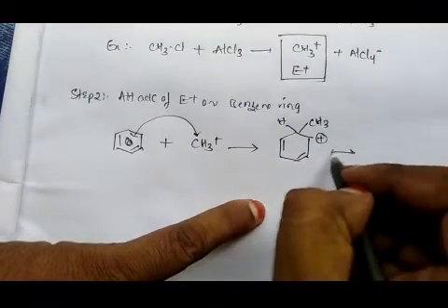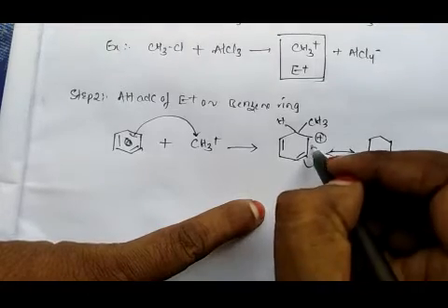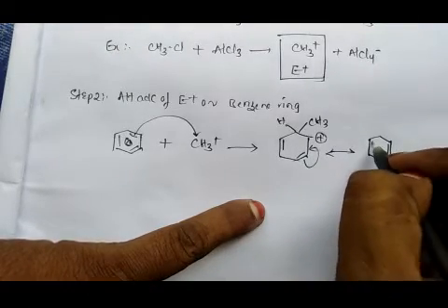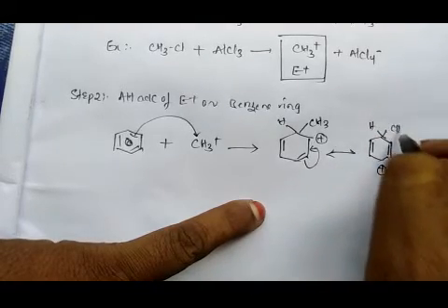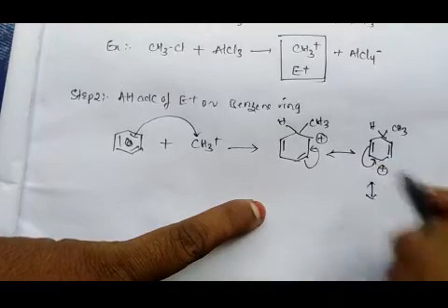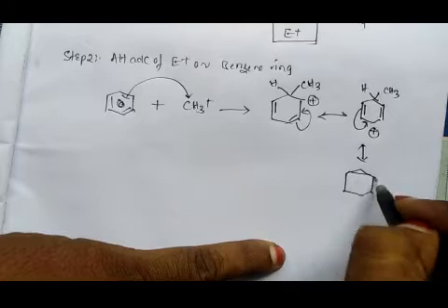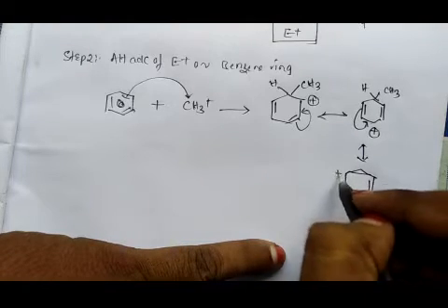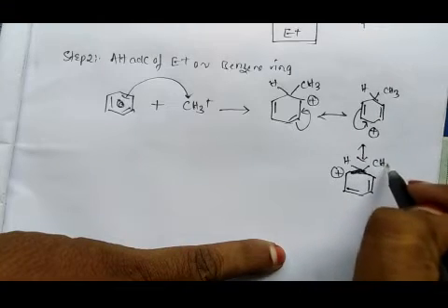It undergoes resonance stabilization by this bond shifting here, and we get a double bond here, positive charge here, with hydrogen and CH3. It again undergoes resonance stabilization by shifting of this bond, and we will get a bond here, positive charge, hydrogen, CH3.